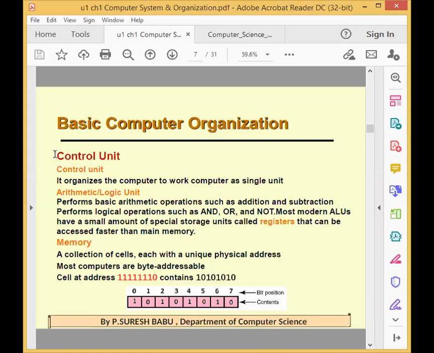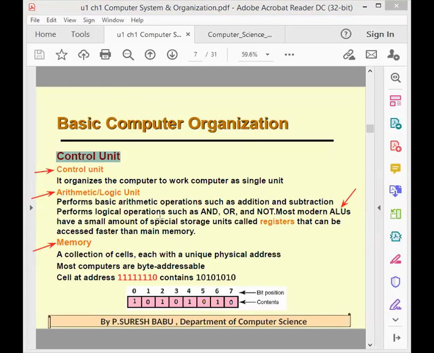So now we are coming to the control unit. What is control unit? The CPU, central processing unit, consists of 3 things. First one is control unit. Second one, arithmetic and logic unit. It is called ALU. Mostly they will call it ALU. Third one is memory unit.